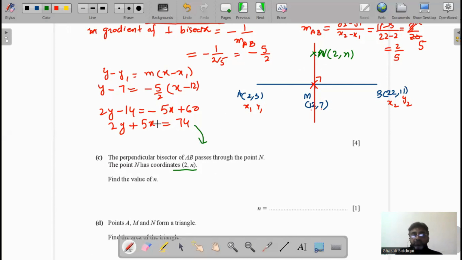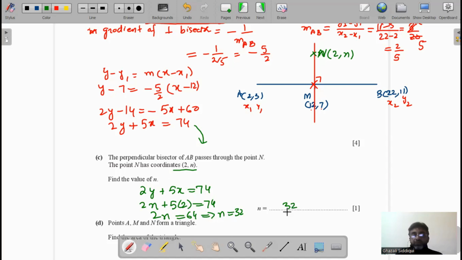Therefore, we substitute the values in this equation, 2y plus 5x equal to 74. Now x is 2 and y is n. 2n plus 5 times 2 equal to 74. Then 2n will be equal to 74 minus 10 is 64, and n will be equal to 32.